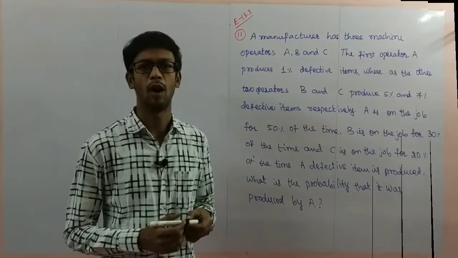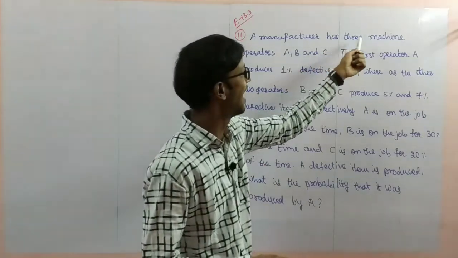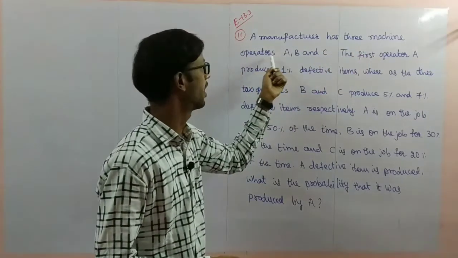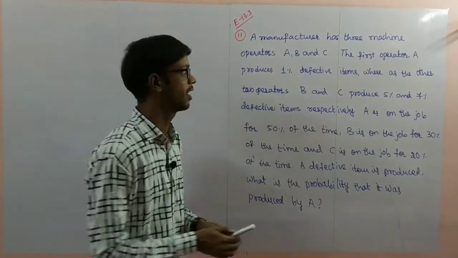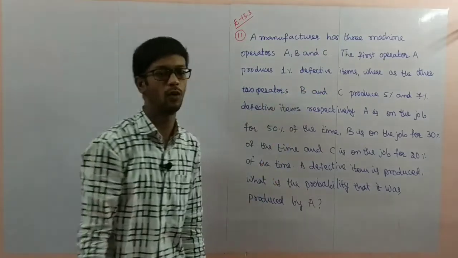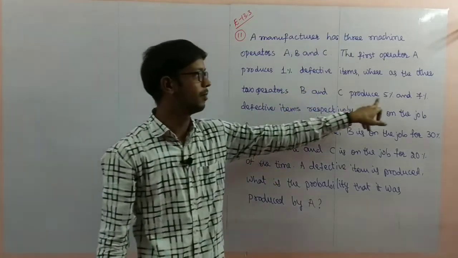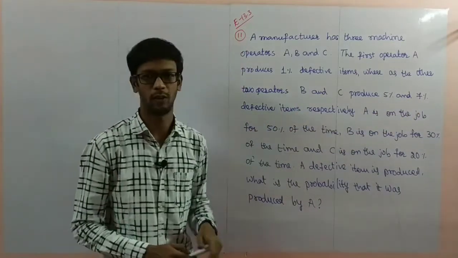Next, problem number 11 in the exercise. A manufacturer has 3 machine operators A, B and C. The first operator A produces 1% defective items, and B and C produce 5% and 7% defective items respectively.